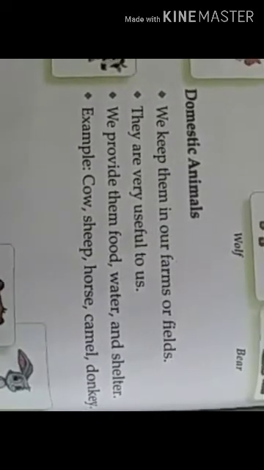Now, domestic animals. We keep them in our farms or fields. They are very useful to us. We provide them food, water and shelter. Examples are cow, sheep, horse, camel and donkey. We can keep them at home and provide them shelter. They are donkey, sheep, horse, cow, dog, etc.